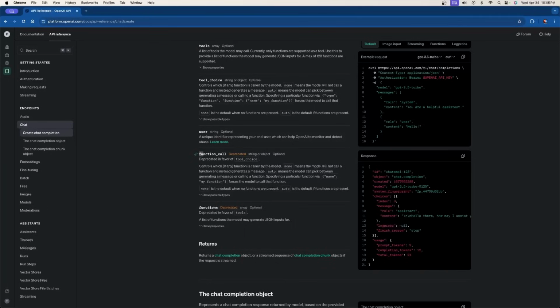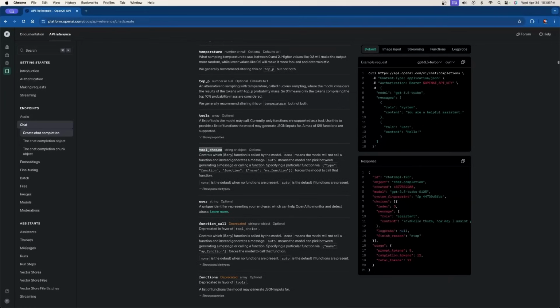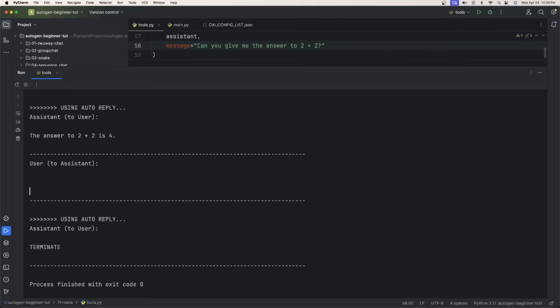Also, something I wanted to point out that I found in OpenAI's API while looking around: for function calling, they've actually deprecated this in favor of tool choice. So if you go up here for tools or tool choice, this is what they prefer us to use now. So I hope this helped you understand what tools are.